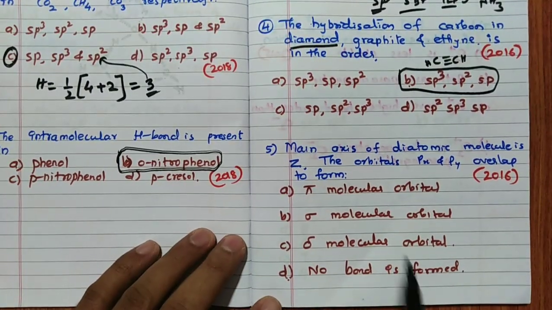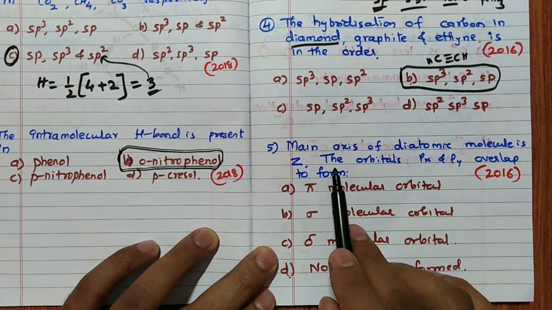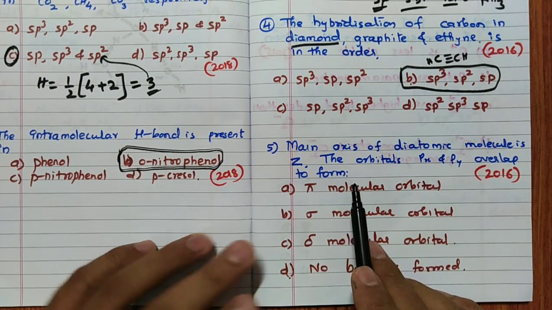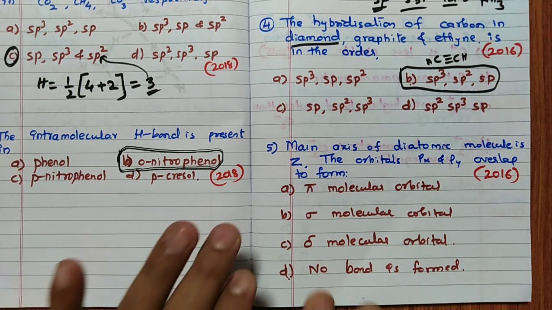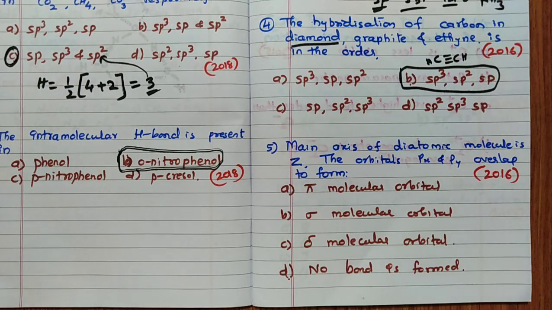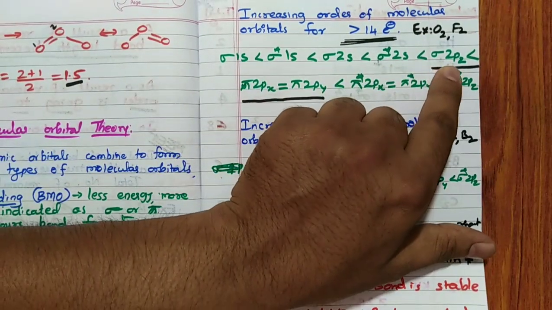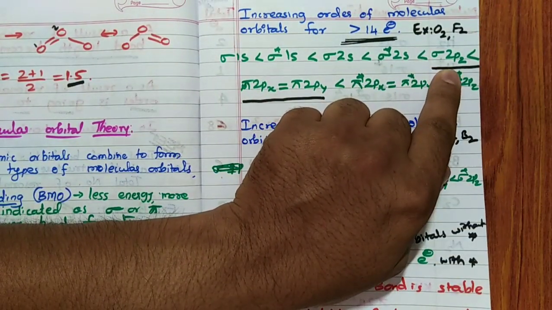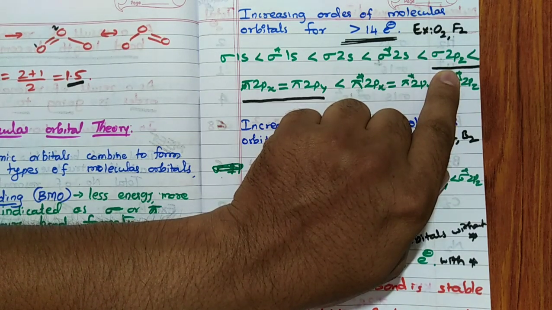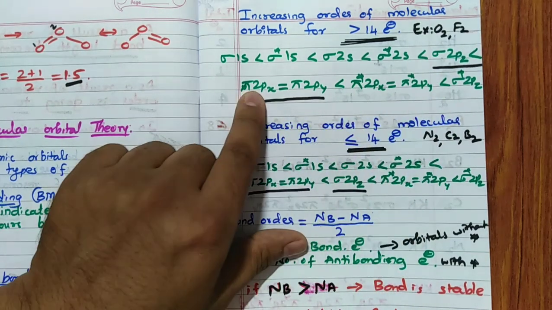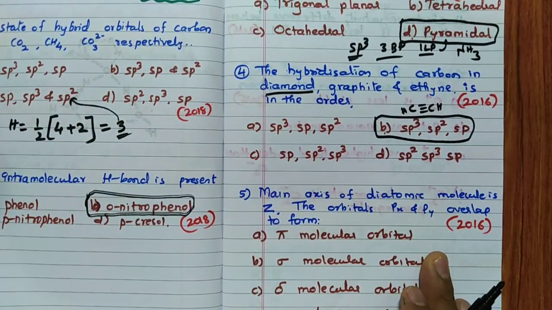Now, a very tricky question. The main axis of the diatomic molecule is Z. The orbitals px, py overlap to form which one? Generally we think sigma 2pz, correct? In molecular orbital theory, if the molecular axis is Z, the sigma bond is formed along Z, so sigma 2pz. Then the remaining x and y, so we write pi 2px, pi 2py. Because of this reason we call it a pi molecular orbital.